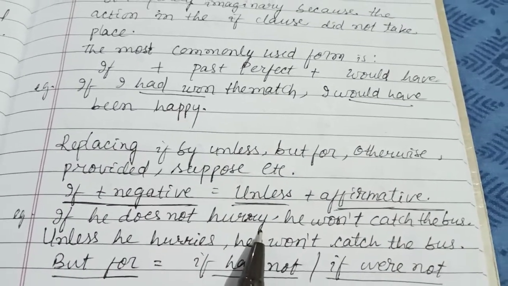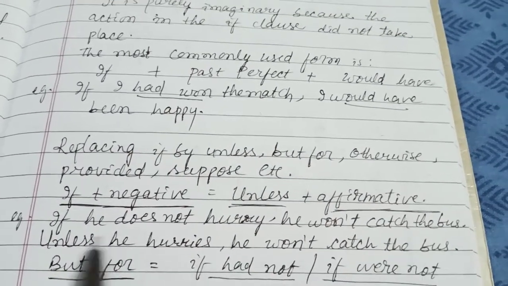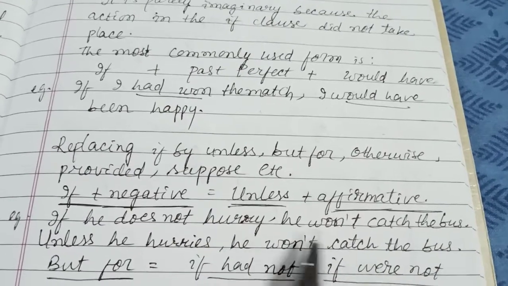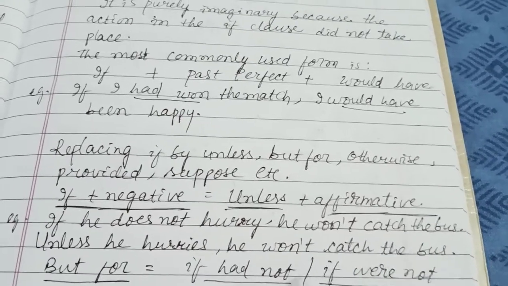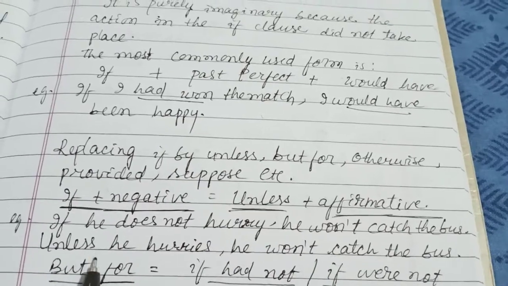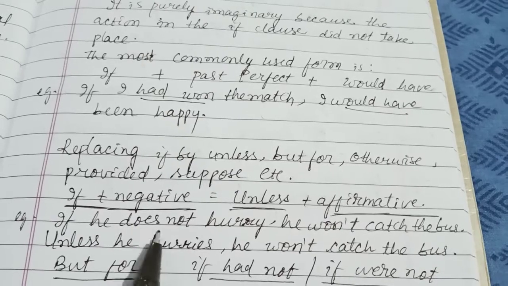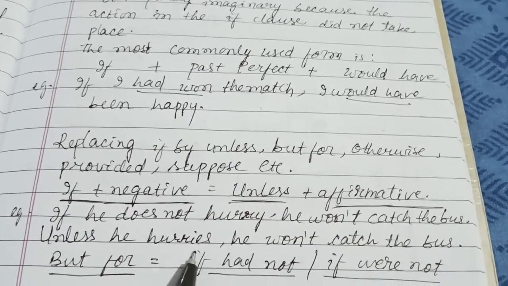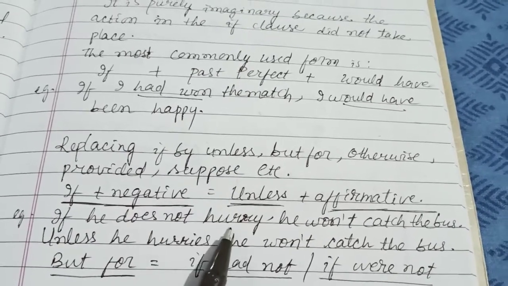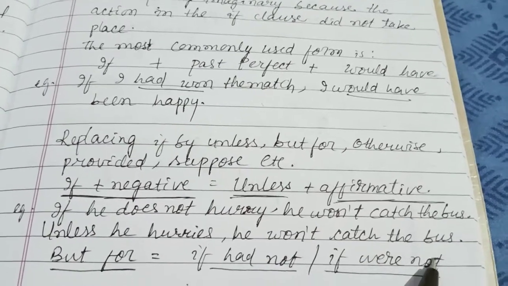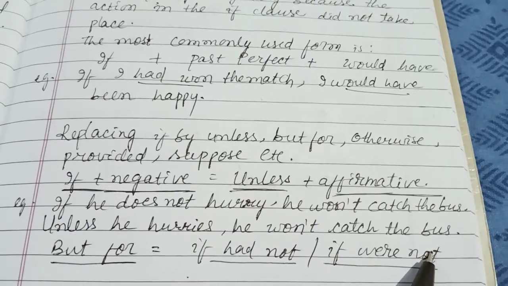If he doesn't hurry, he won't catch the bus. It is a negative sentence, isn't it? Doesn't hurry, he won't catch the bus. So when we are using unless, what will we use? Because it is third person singular simple present, it is given does not. So we are using the main verb near it, hurries. Unless he hurries, he won't catch the bus. Okay. Did you clear now?